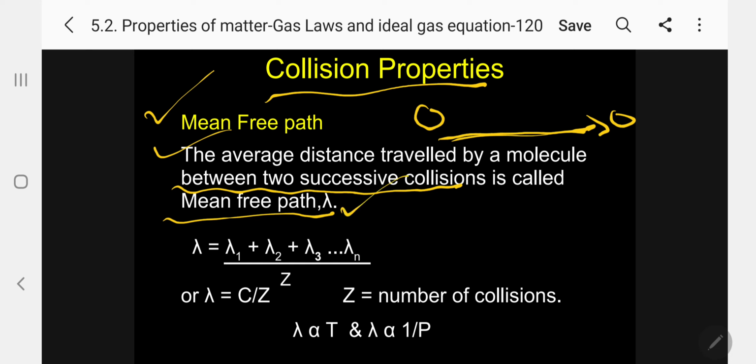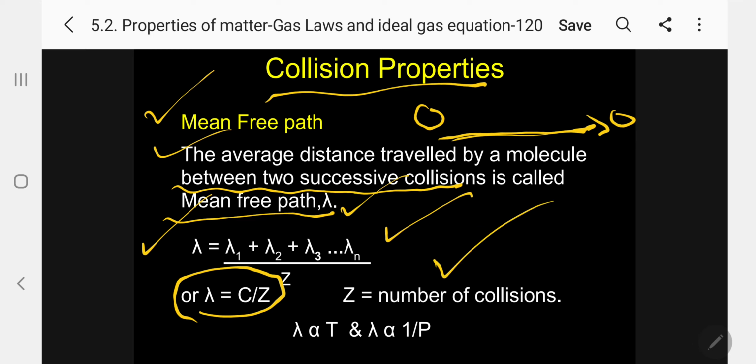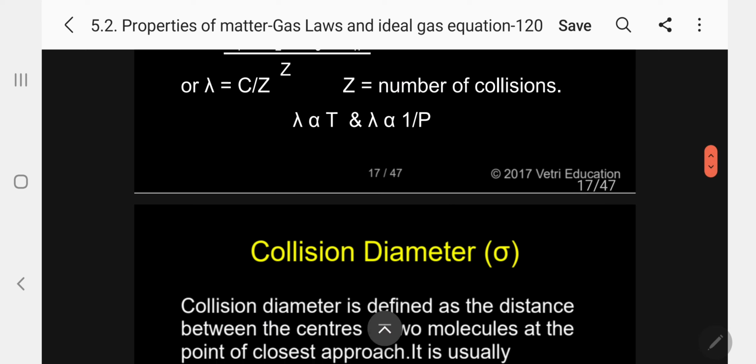It is represented by lambda. So lambda equals lambda 1 plus lambda 2 plus lambda 3 up to lambda n divided by Z, where Z is the number of collisions. Or I can simply give a simplified equation, lambda equals c by Z. Kindly follow. Lambda is inversely proportional to pressure, 1 by P, and also directly proportional to absolute temperature.